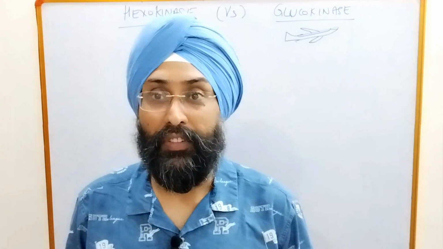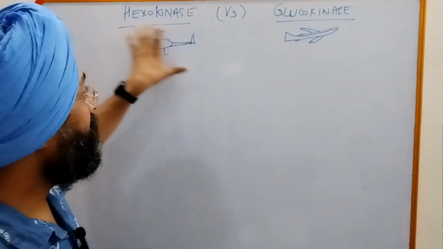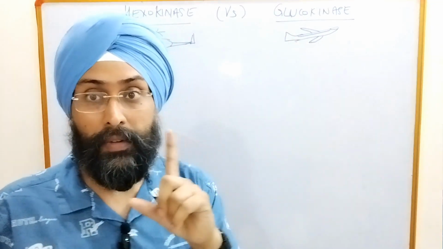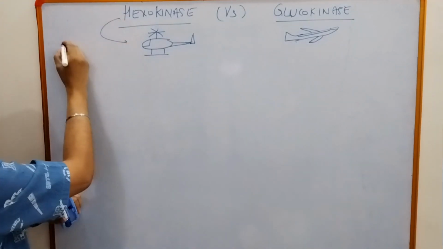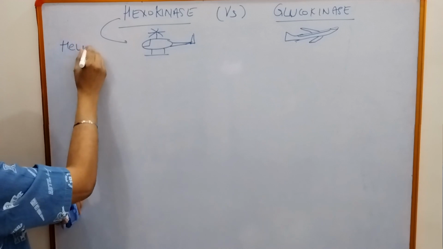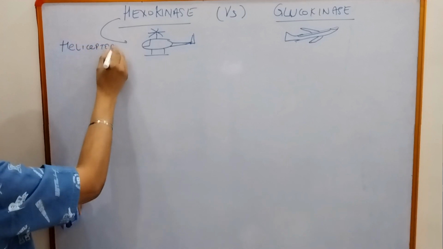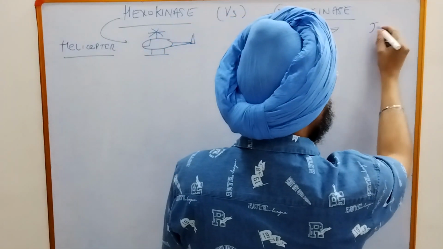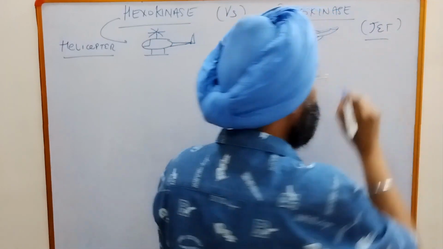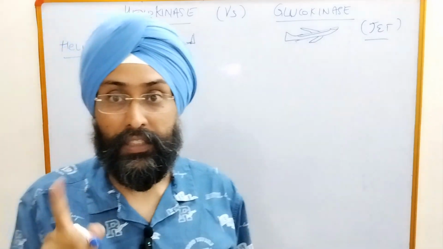Today we will discuss the differences between hexokinase and glucokinase. To remember it, remember the mnemonic that hexokinase is a helicopter, and glucokinase is a jet. So first of all, we start with the first difference,